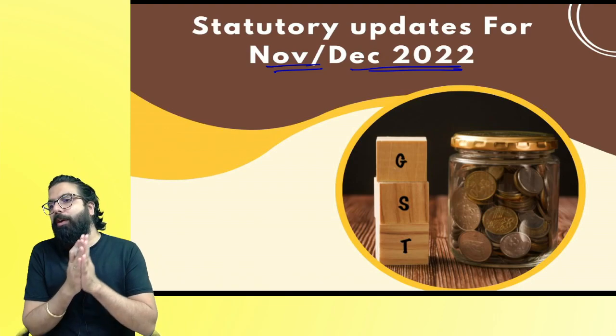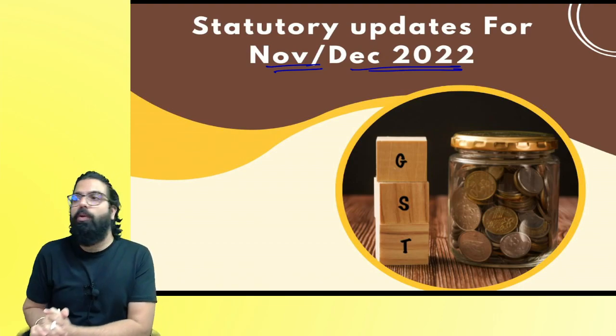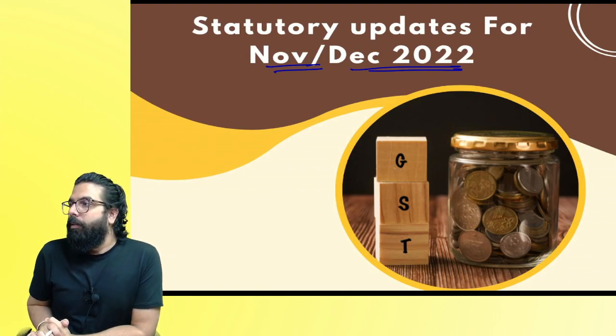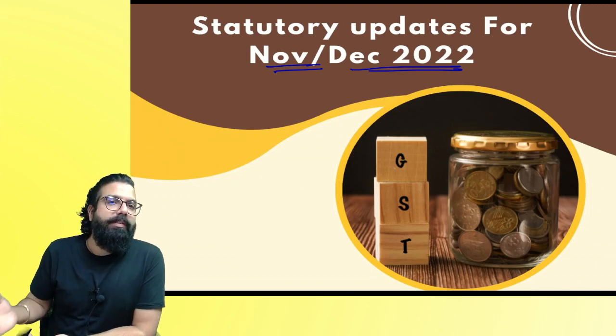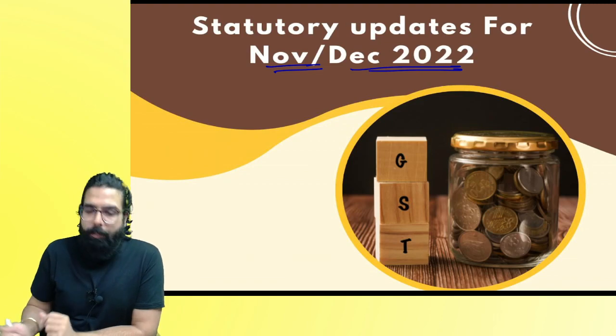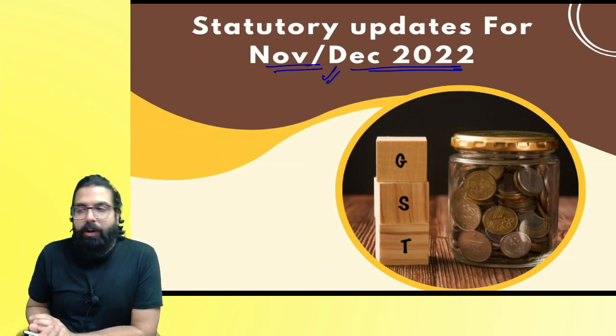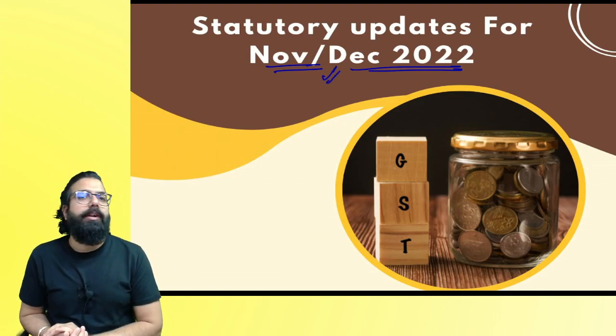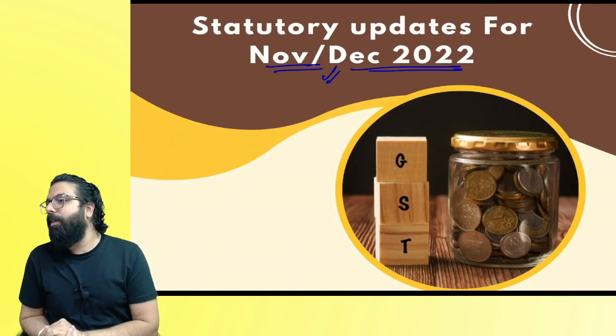So if you are a student who is writing your exam in November 22 or December 22, December is basically for CS and CMA students. For CA students, it is November, right, everyone? So if you are a student writing your exam in November 2022, means the upcoming attempt, these amendments are applicable for you.